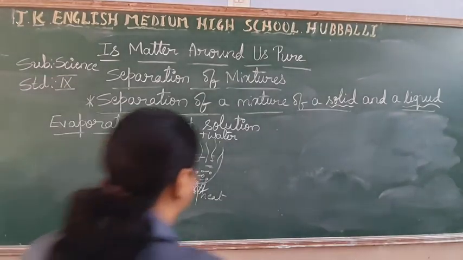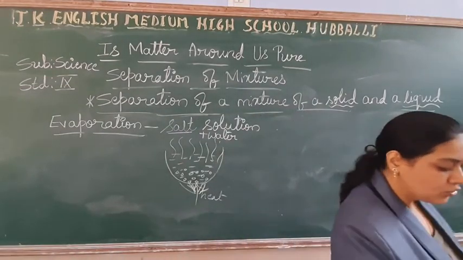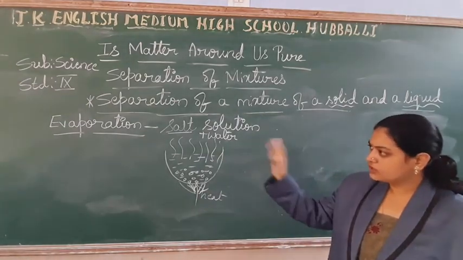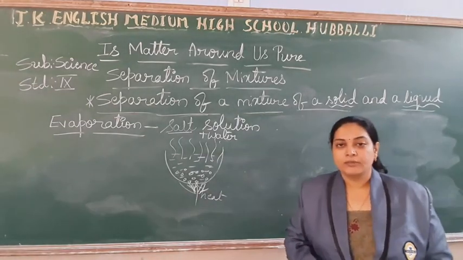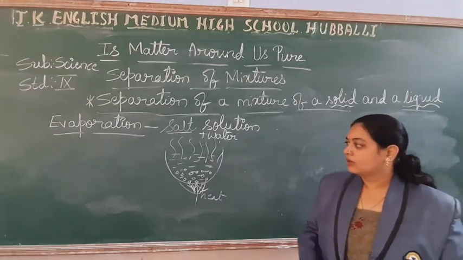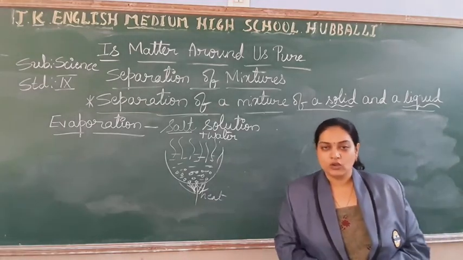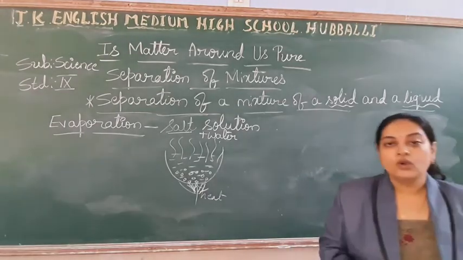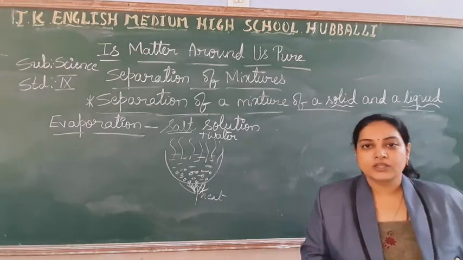So students, in the evaporation method, the solvent should be volatile, then this mixture we can take for the evaporation method. Not only on a small scale, evaporating water and getting salt or sugar, but also on a larger scale, in huge quantity, we can use this evaporation method.